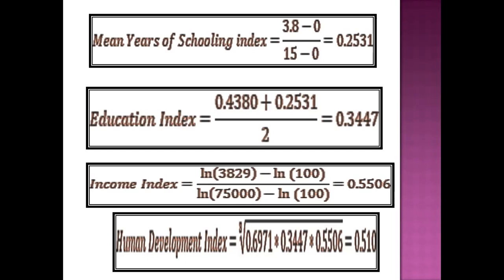This means that Sudan is a developing nation, not an underdeveloped nation, because on average it is half of 1. This is half of 1, so the value is average. So then we can assess that Sudan is an average developed country, or you can say a less developing country.